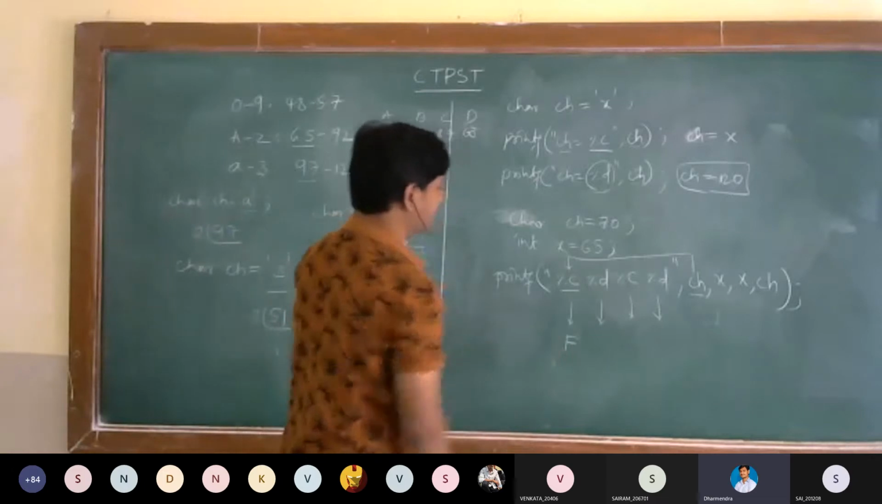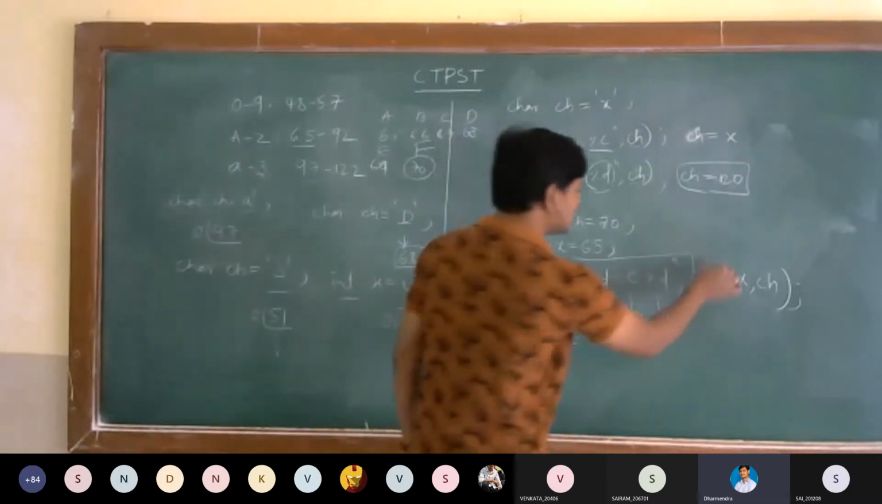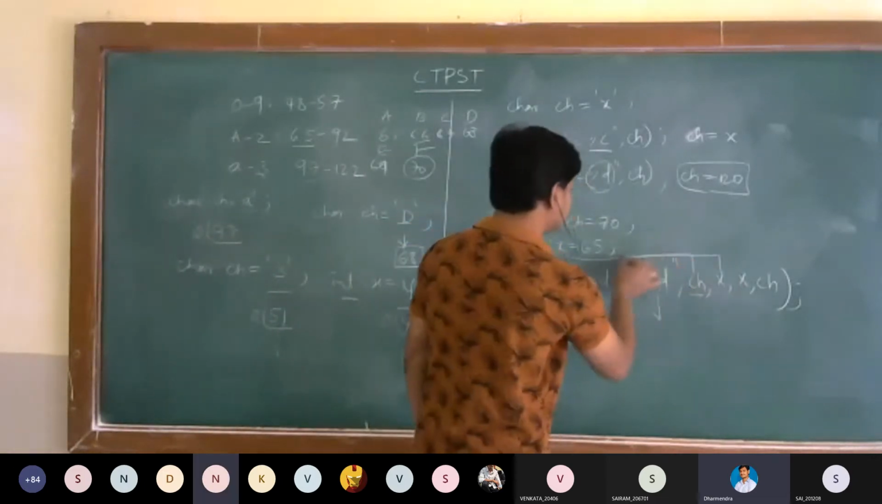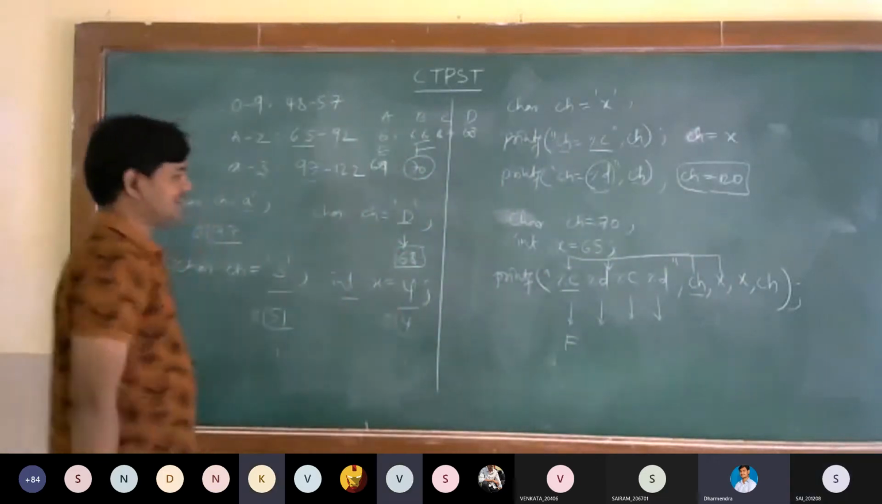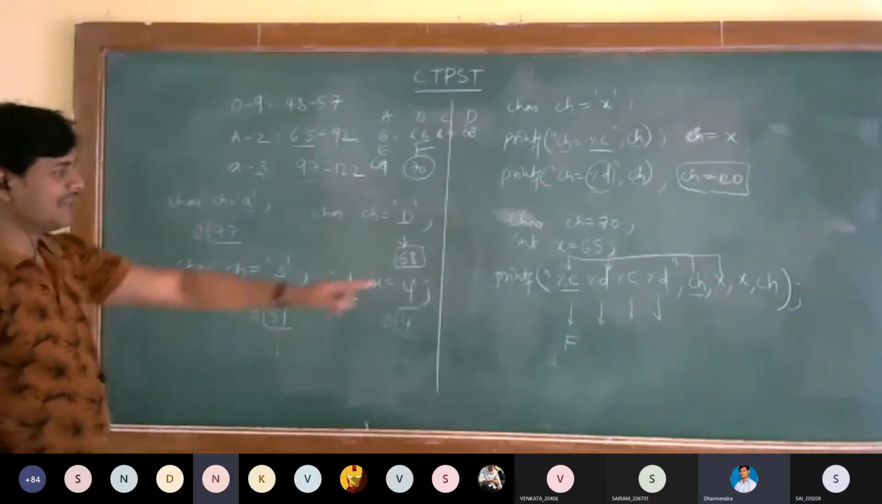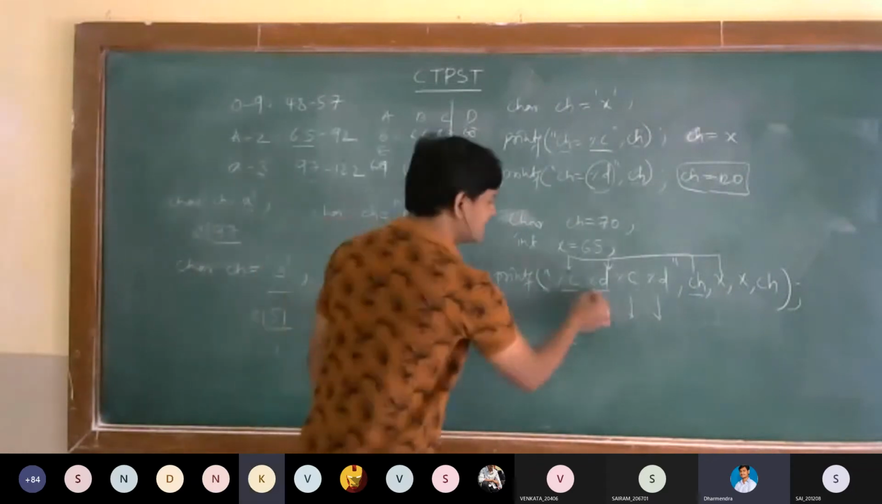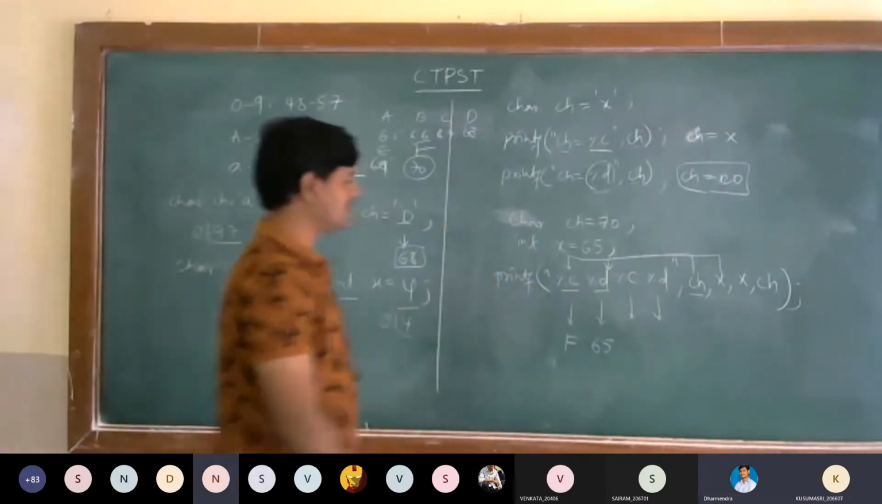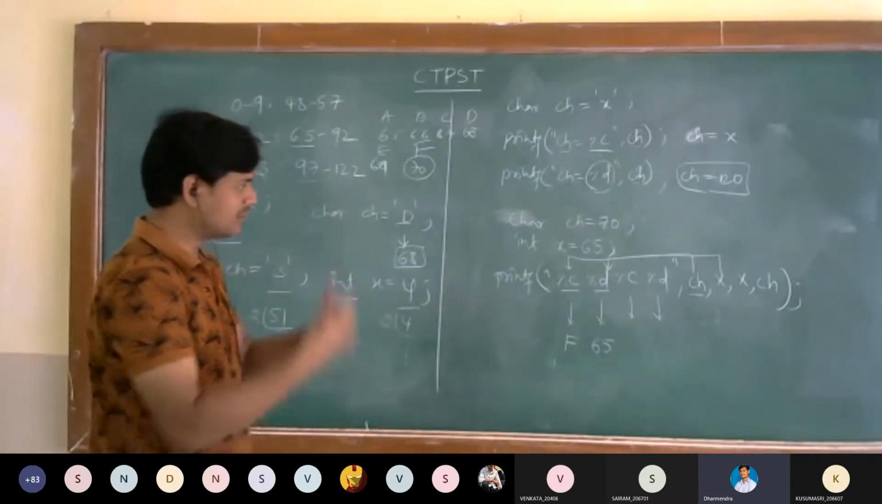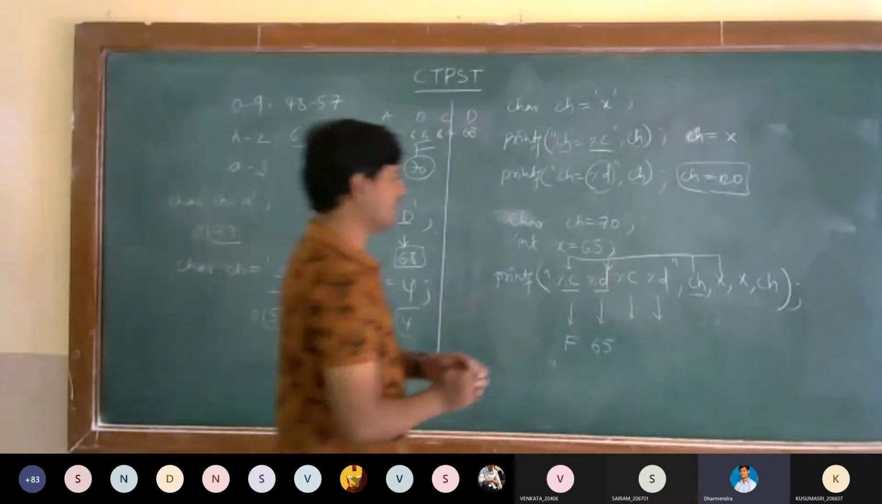So here capital F. Next, for this X, X is an integer value, 65. What am I printing? Integer. 65 will automatically be printed because I am printing the integer equivalent.